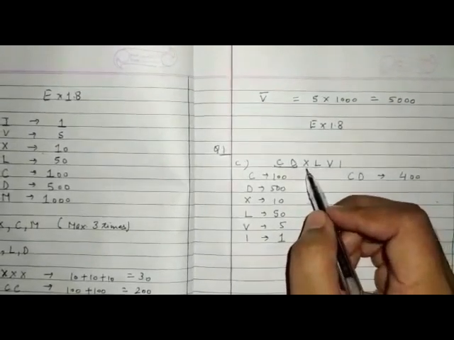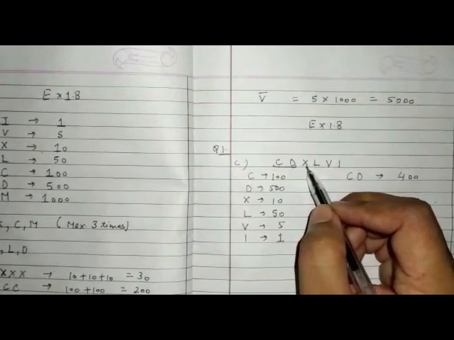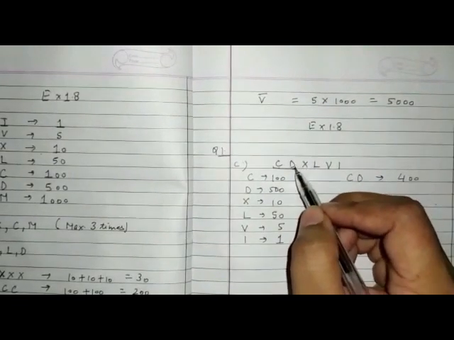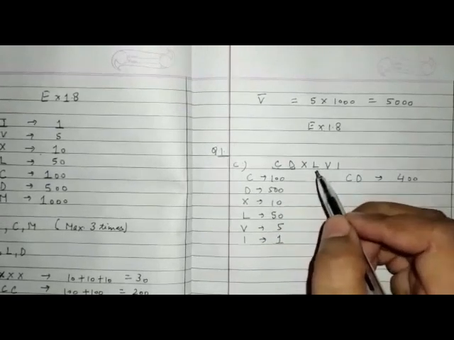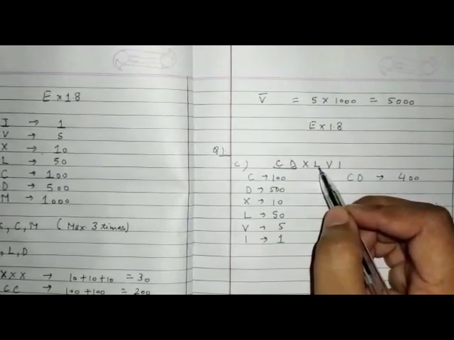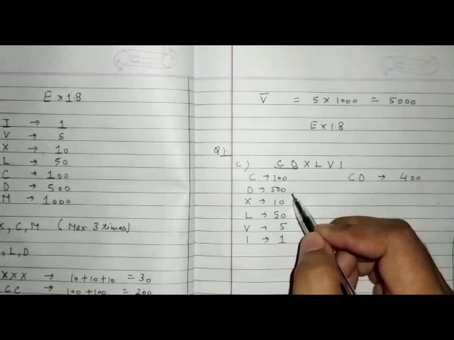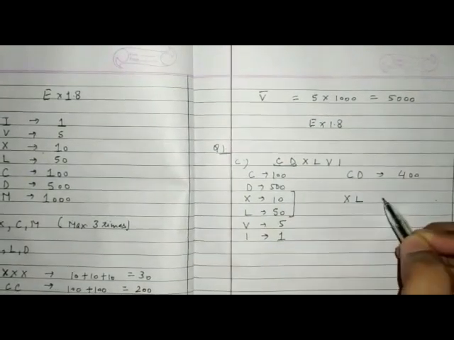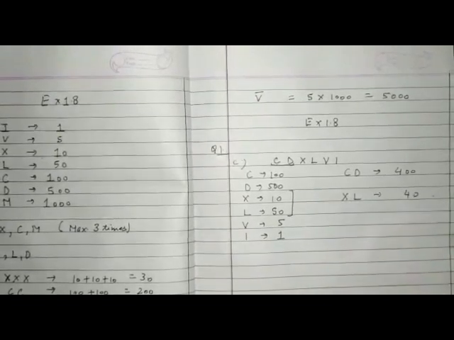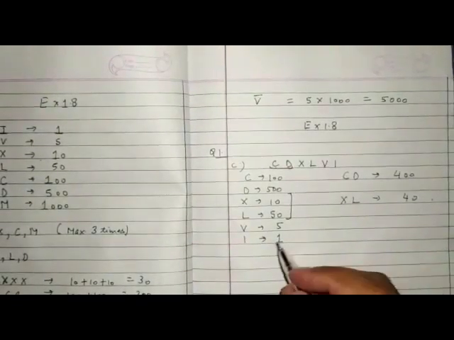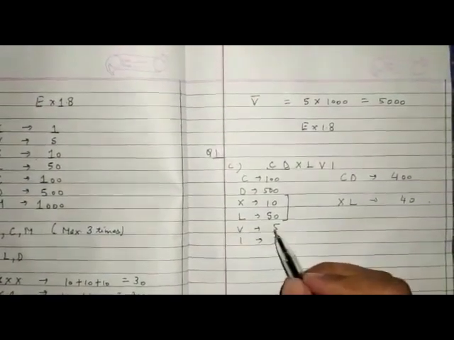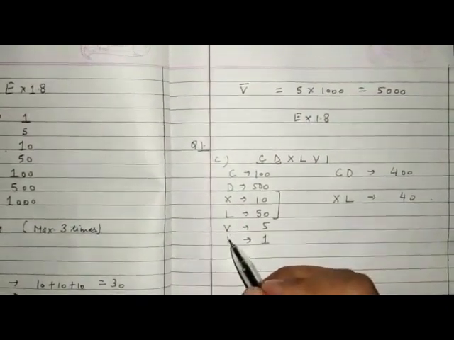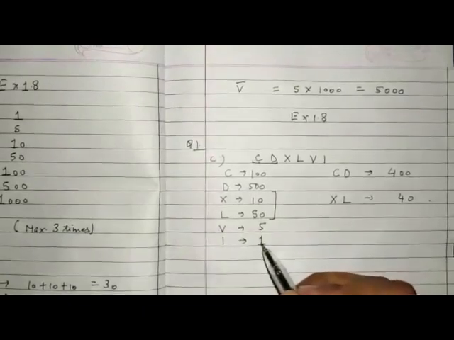Clear one? In the same way, this X is in the middle between D and L. So confusion is there. We have to add it or we have to subtract it. Because it is followed by a greater value symbol, so you have to subtract these values. That means XL represents 40. Now V value is 5 and it is followed by a smaller value symbol, that is 1.